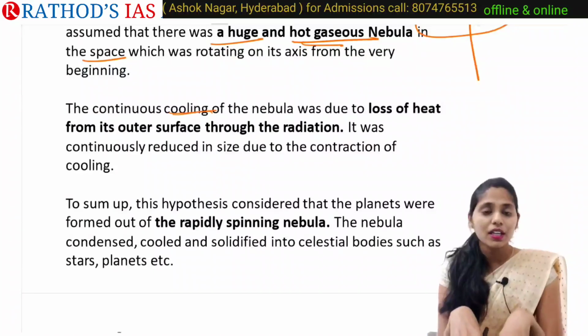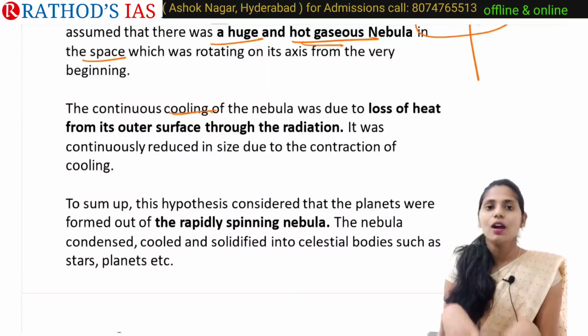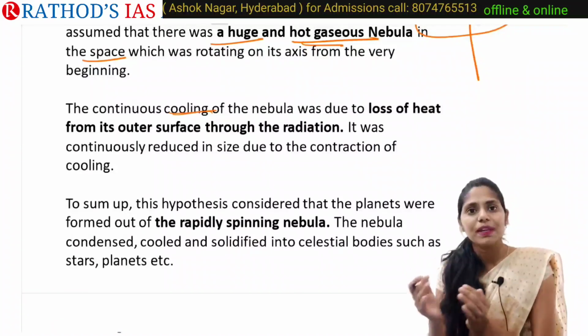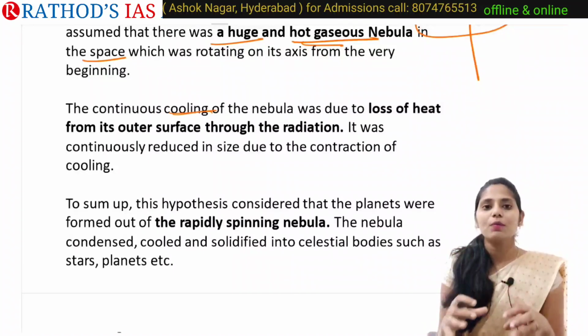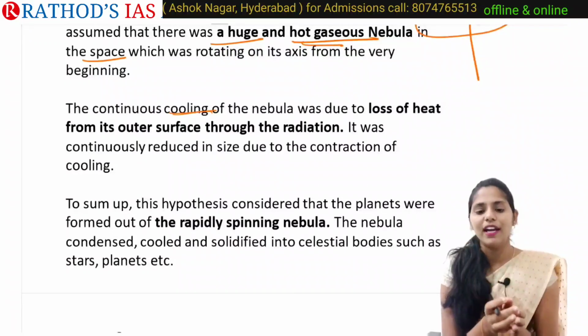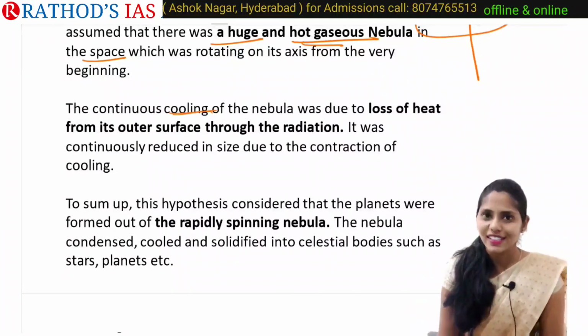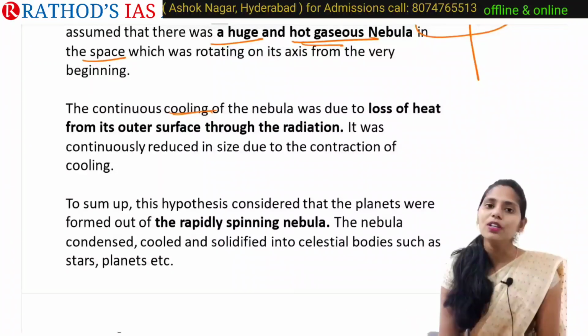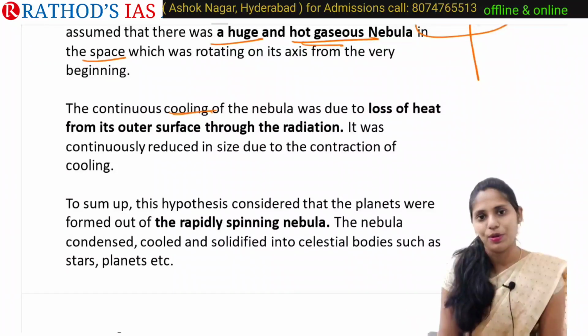So to sum up, here Laplace mainly says that planets are formed from a rapidly spinning nebula. Whenever this nebula is condensed and cooled, it becomes solidified into celestial bodies such as stars and planets. So this is nothing but our Laplace nebular hypothesis.